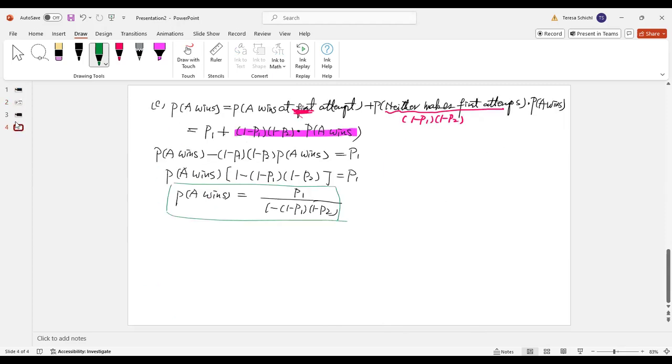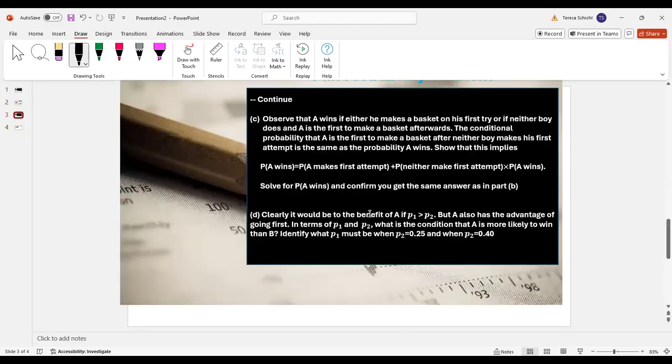Okay, so the last one here, they want us to show the conditions. We know A has an advantage here, so we want to see what condition makes A more likely to win than B. If I know the probability for B to make the basket is 0.25, what is at least A's probability to make the basket?